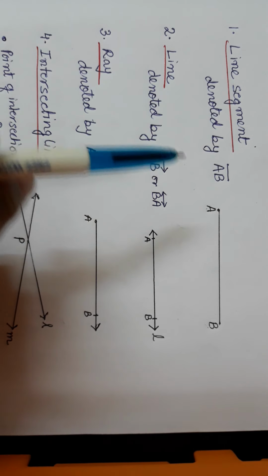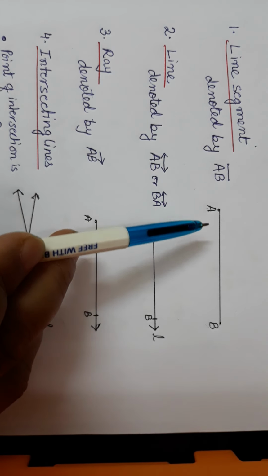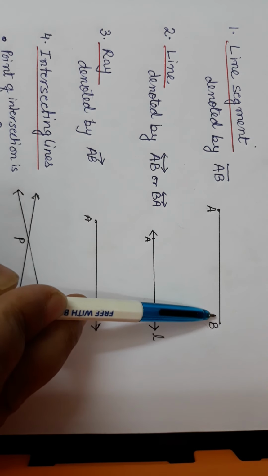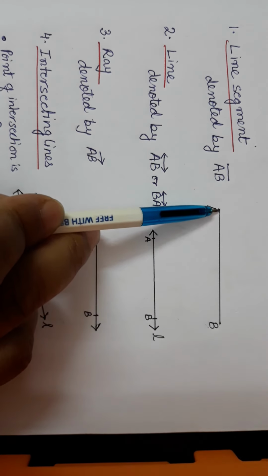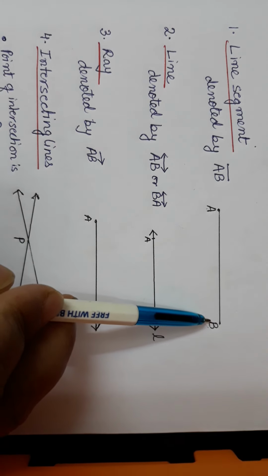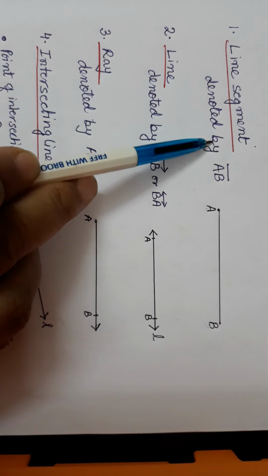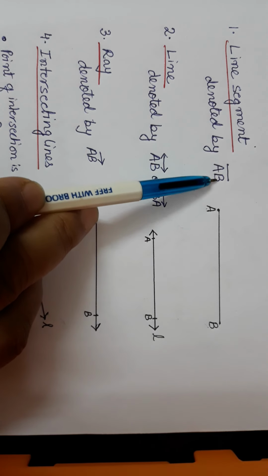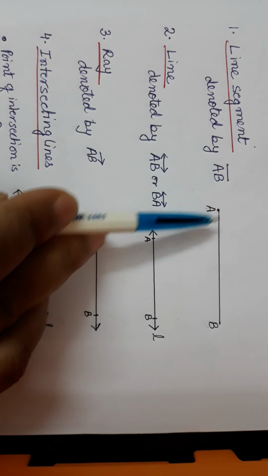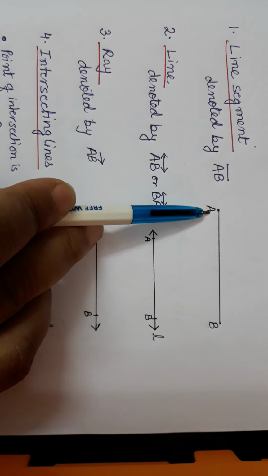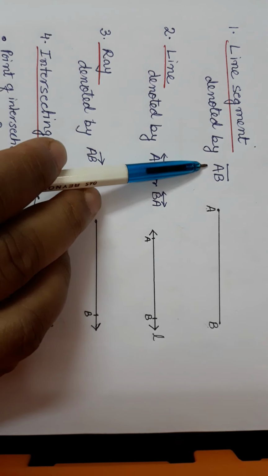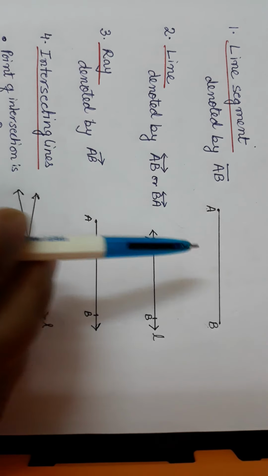Line segment means if there are 2 points like A and B and they are connected with a straight path, it means that it has two ends, then it is said to be a line segment. It is denoted with the names of the points given, along with this symbol. So if the line name is AB, we write it like this, AB. If it is PQ, we write accordingly, the name will change.